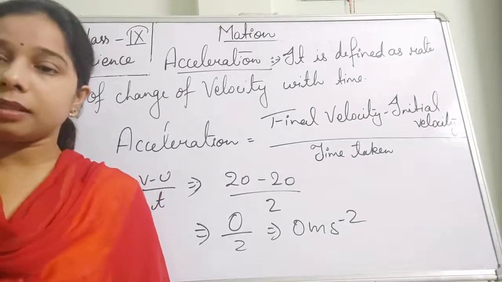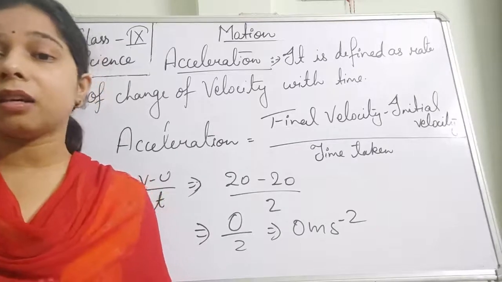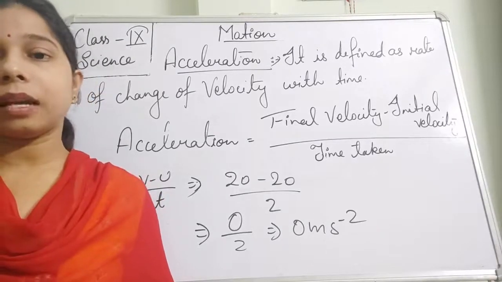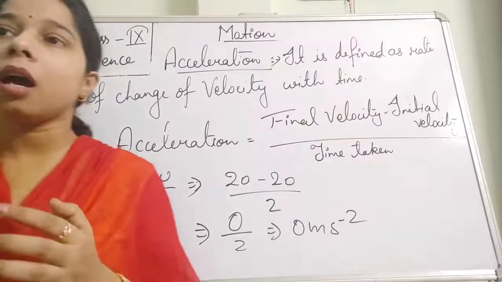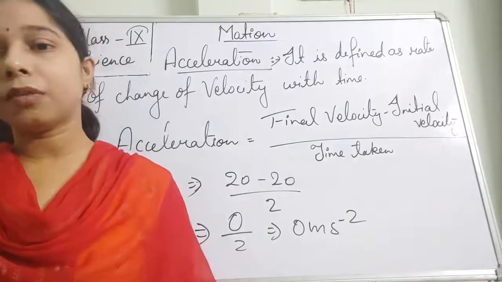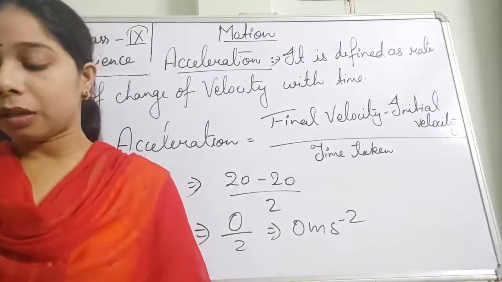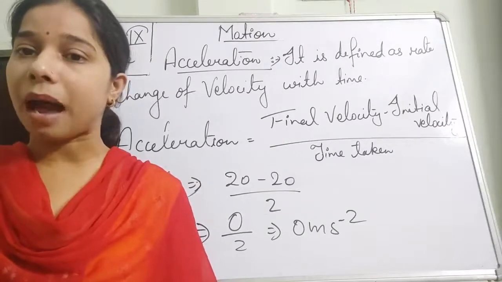Now this velocity keeps on changing in two ways, and that we have seen: by an increase in the speed as well as in the direction. We have also seen the basic difference between speed and velocity. So we all know that speed gives the magnitude.